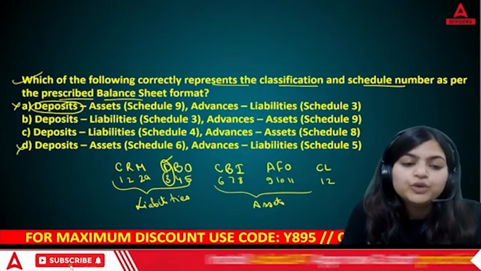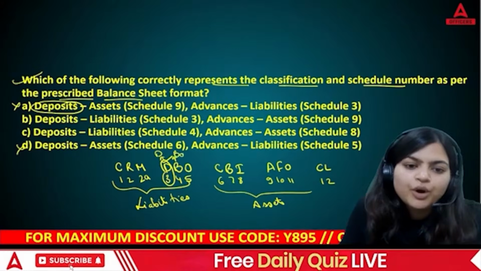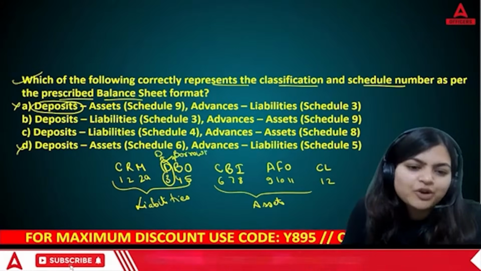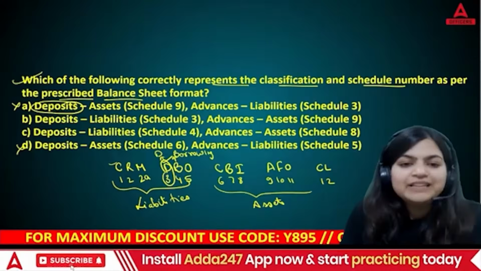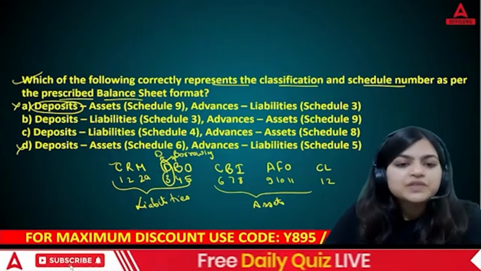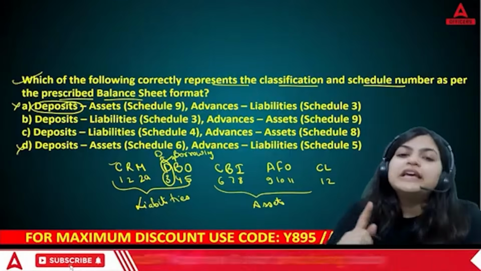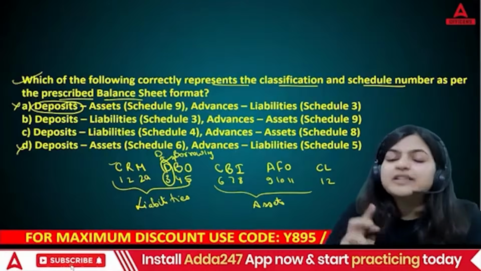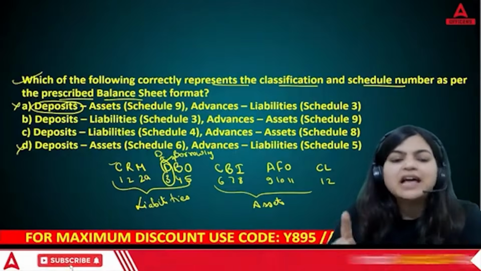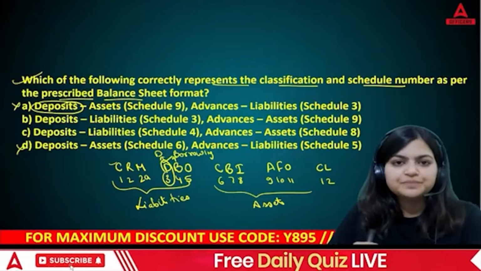So 3 or 4? 3 is for deposits, 4 is for borrowings. I hope you can recall this. C means your capital, R means reserves and surplus, M means minority interest. D means deposits, B means borrowings, and O means other liabilities and provisions.